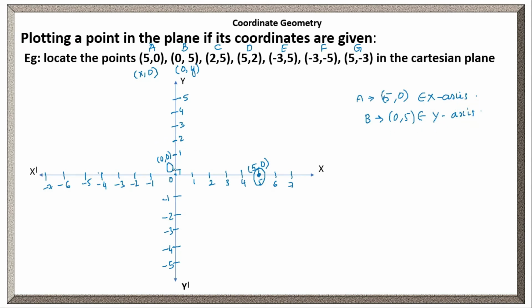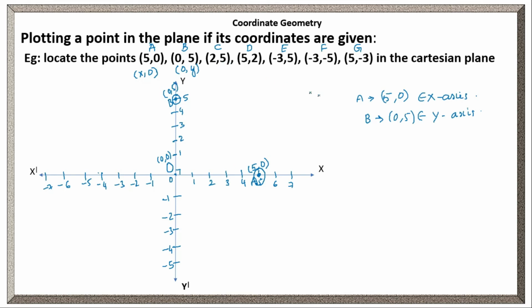Where will it be on the y-axis? As 5 is positive, it will be on the positive y-axis. So here this point will be. The coordinates of this point are 0, 5. Is this clear? Now B is at 5 on the y-axis, and A is at 5 on the x-axis.